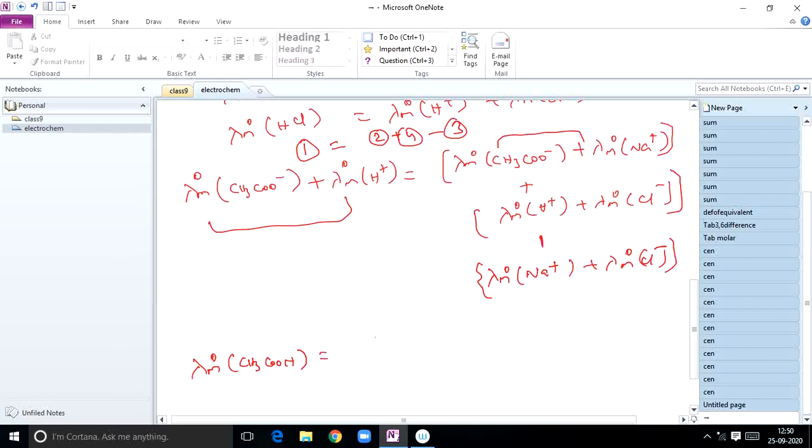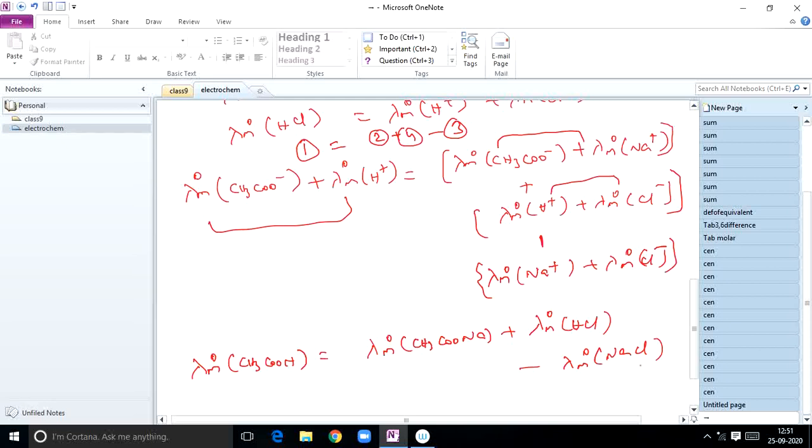The total term can be written as lambda m naught of CH3COO minus plus lambda m naught of H plus, which is lambda m naught of HCl minus lambda m naught of NaCl. Be careful: whatever you do, finally you should get lambda m naught of acetic acid. You adjust equations 2, 3, 4. I did 2 plus 4 minus 3, then I got equation 1. So you have to plan and recheck once again.